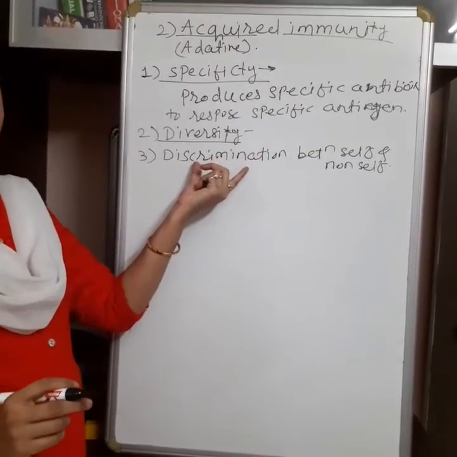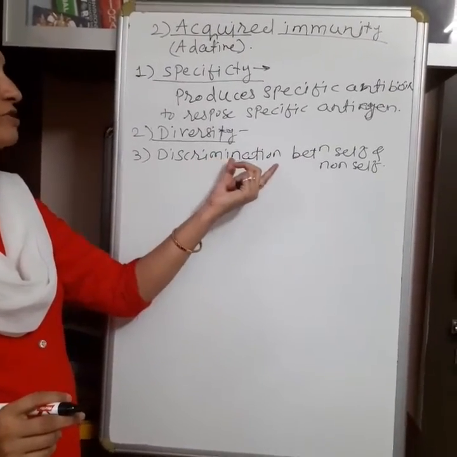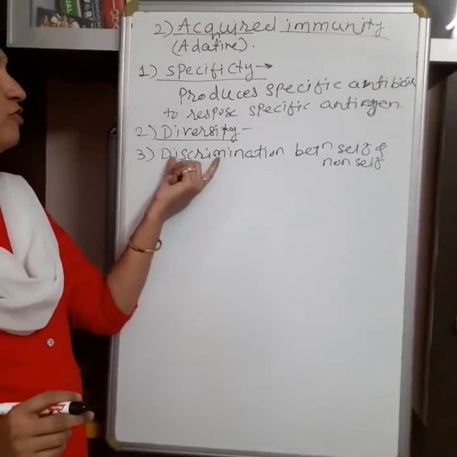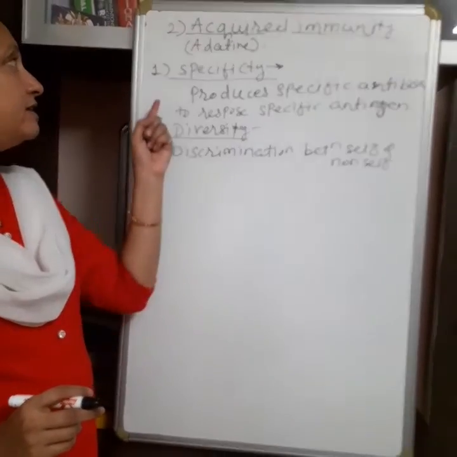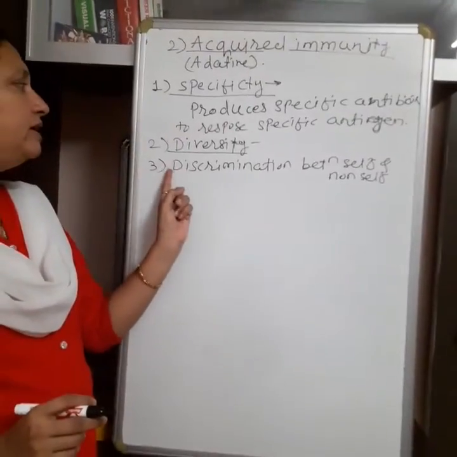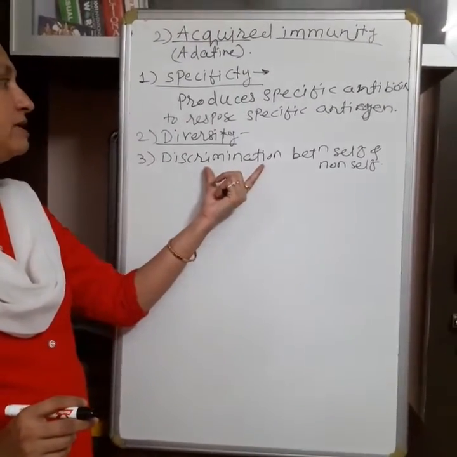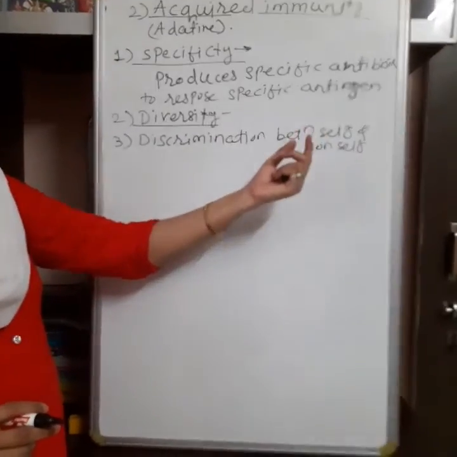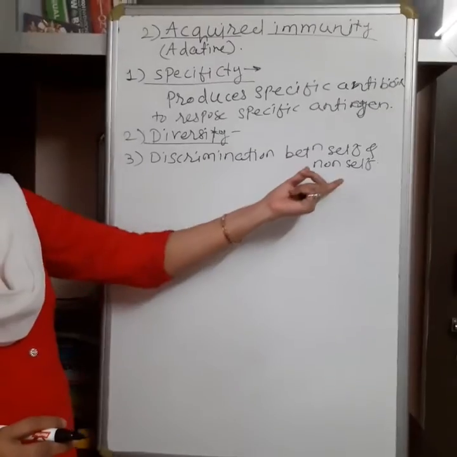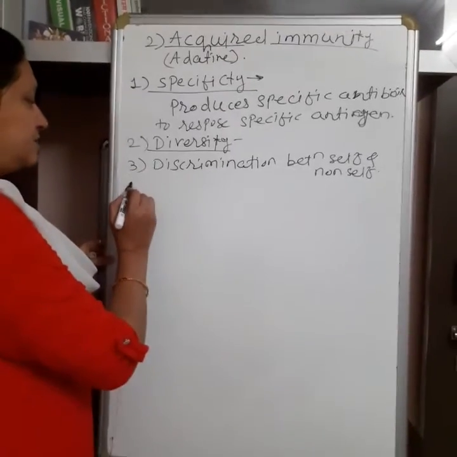It never attacks or destroys the body's own cell. It is helpful for attacking or destroying the foreign cells. Discrimination means differentiating between the body's own cells and foreign cells or foreign substances.